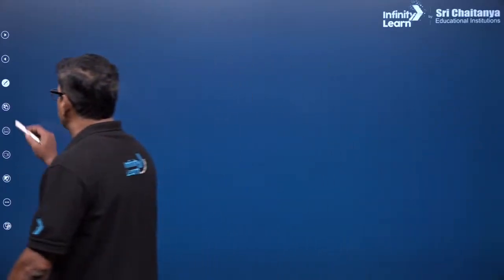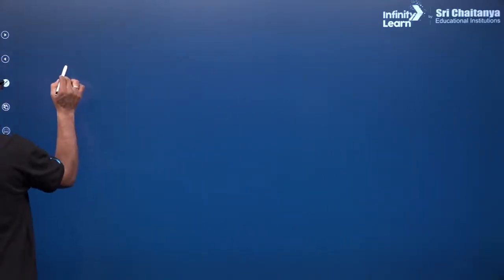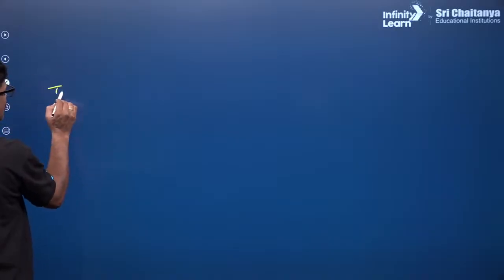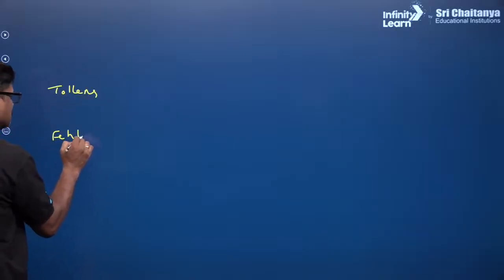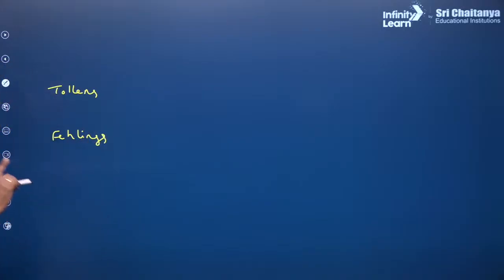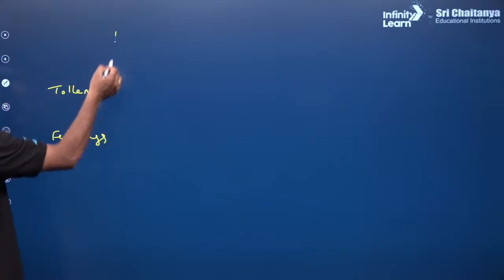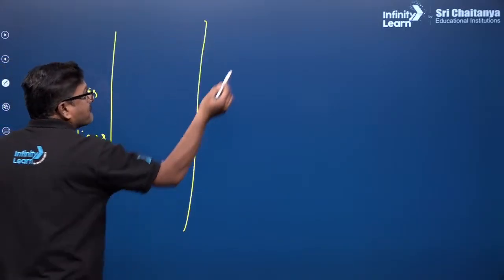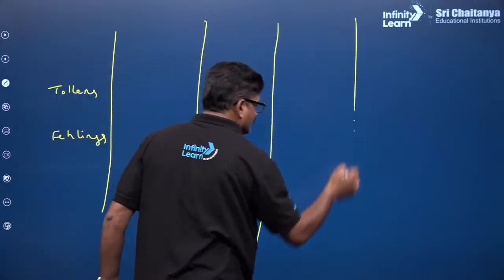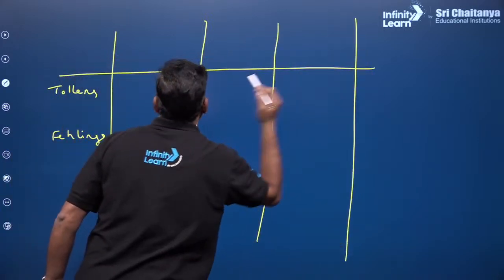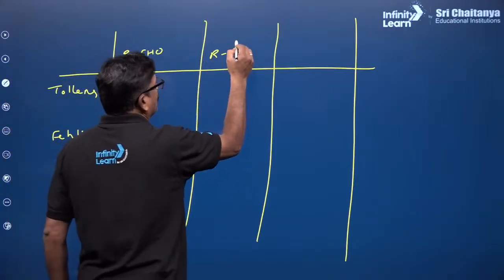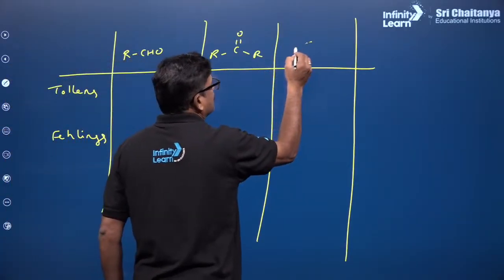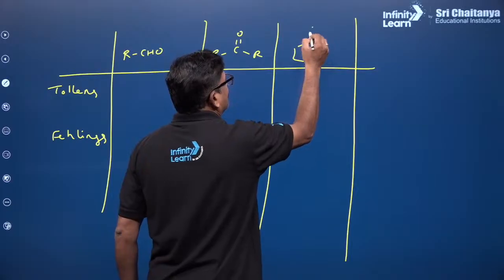Okay, and I want to talk about Tollens test, Fehling's test. Okay, Tollens test and Fehling's test. You can say aldehyde, and you can say ketone, you can say benzaldehyde.